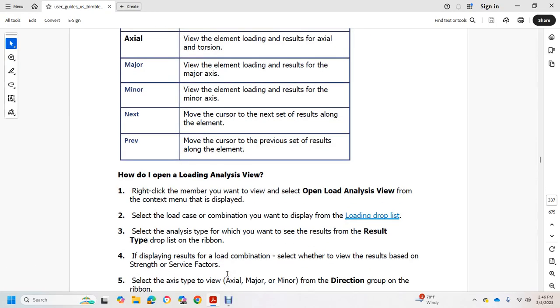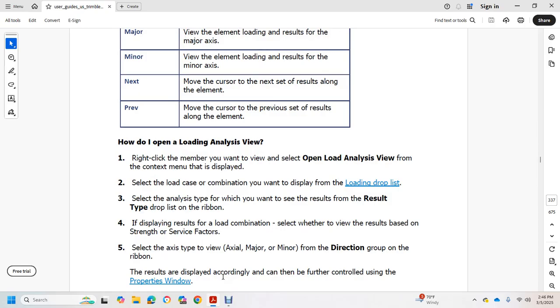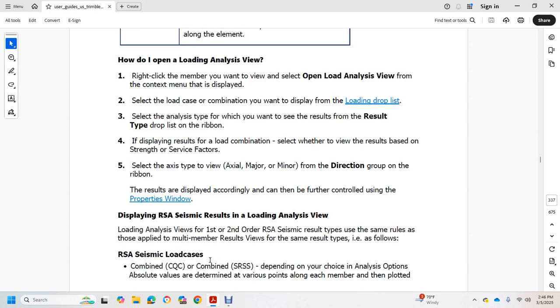How do I open a load analysis view? Right click the member that you want to view. Select Open a Load Analysis View from the context menu. Select the load case or combination you want to display with the load drop list. Select the analysis type that you want to see with the result type drop down list in the ribbon. If displaying results of a load combination, select the view of the results based on the strength and service factor. Select the axis type, major or minor, in the direction group of the ribbon, and the displayed result can then be further controlled by the property window of the display.